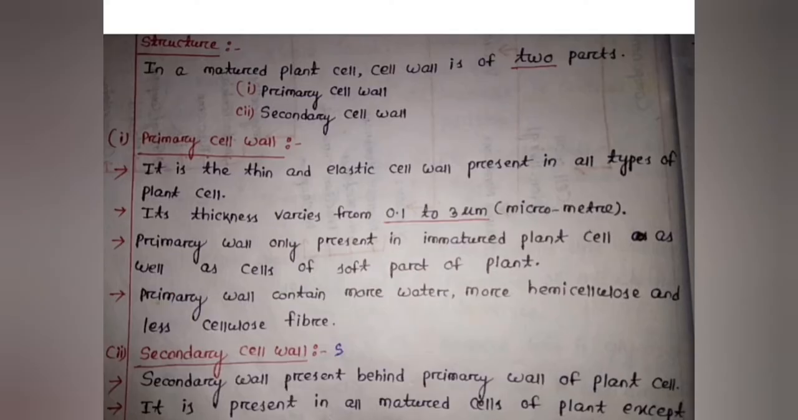The secondary cell wall is again of three layers, S1, S2 and S3. This is the structure of the primary wall. Next is the secondary wall, this is S1. Next is S2. Next is S3. After that, the plasma membrane is present. So these are the layers of the cell wall.